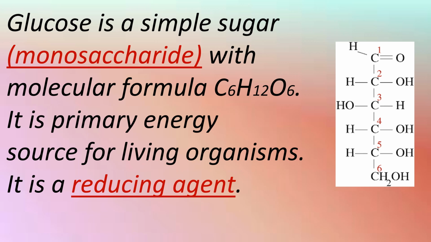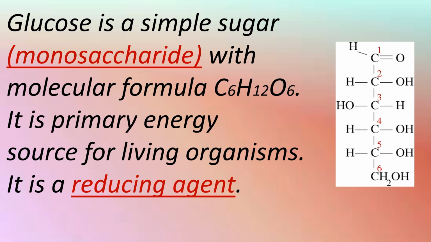Glucose is a simple sugar monosaccharide, meaning one ring structure. If carbohydrates have two ring structures, it is called a disaccharide. If more than two ring structures, it is called a polysaccharide. The molecular formula of glucose is C6H12O6. It means 6 carbon, 12 hydrogen and 6 oxygen are there in the molecular formula of glucose.